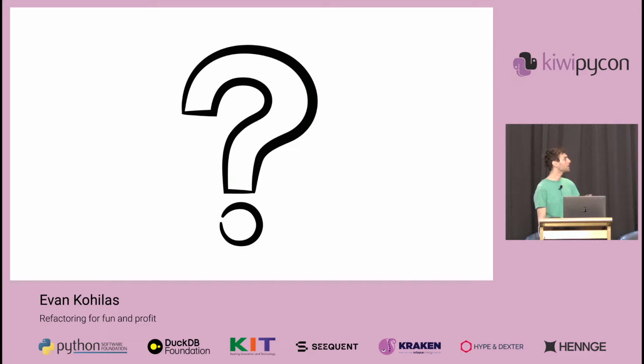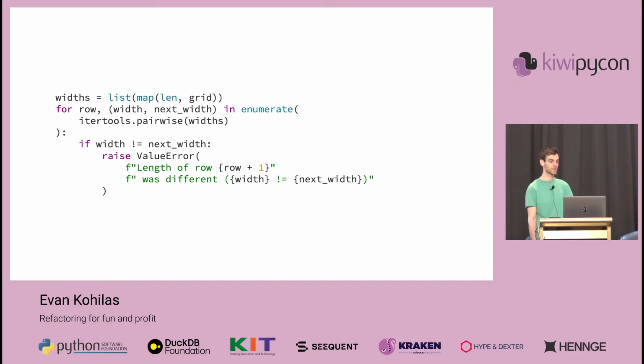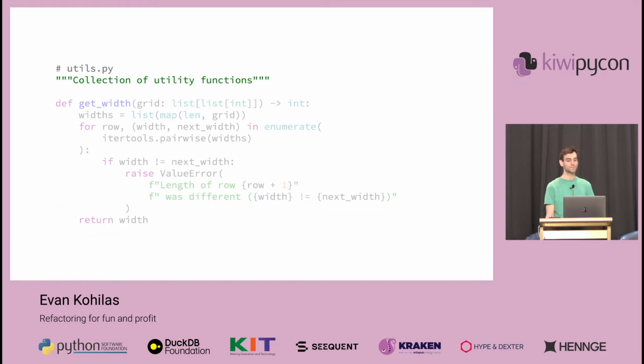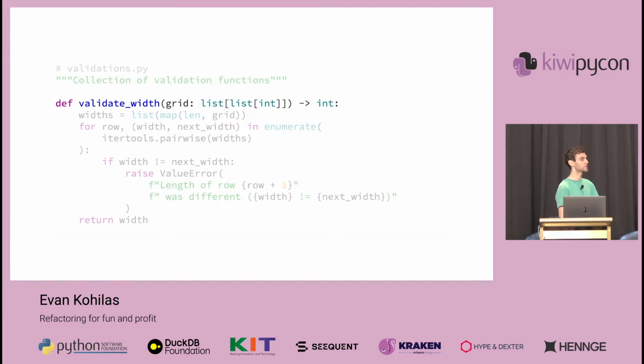But where did I apply it in my code? Well, one example is this validation code here that was being used in two different places. Our first thought might be to create a utils class, but this is often not a good idea as it creates a new dependency that incentivizes us to add more small functionality that there isn't really a good context for. Instead, this could be moved to be inside the validations module and renamed to be validate with.